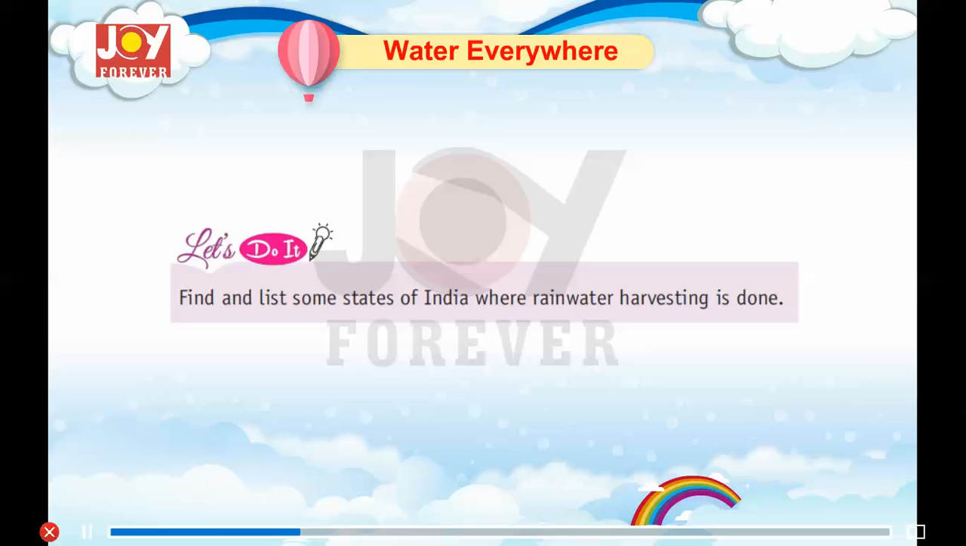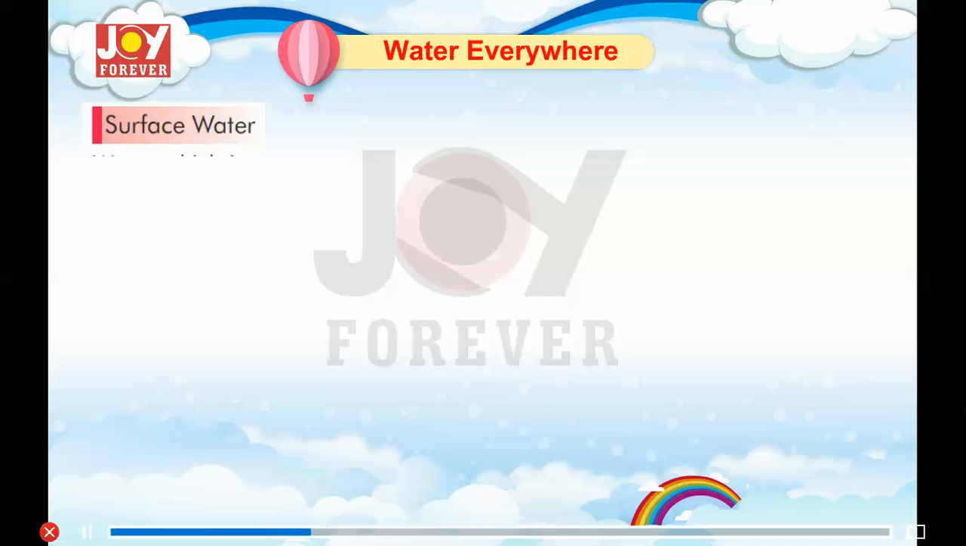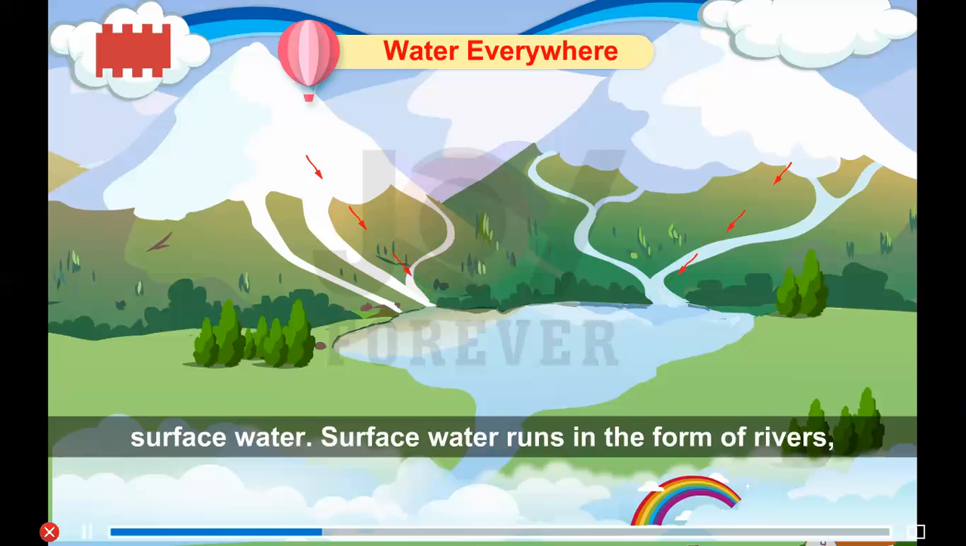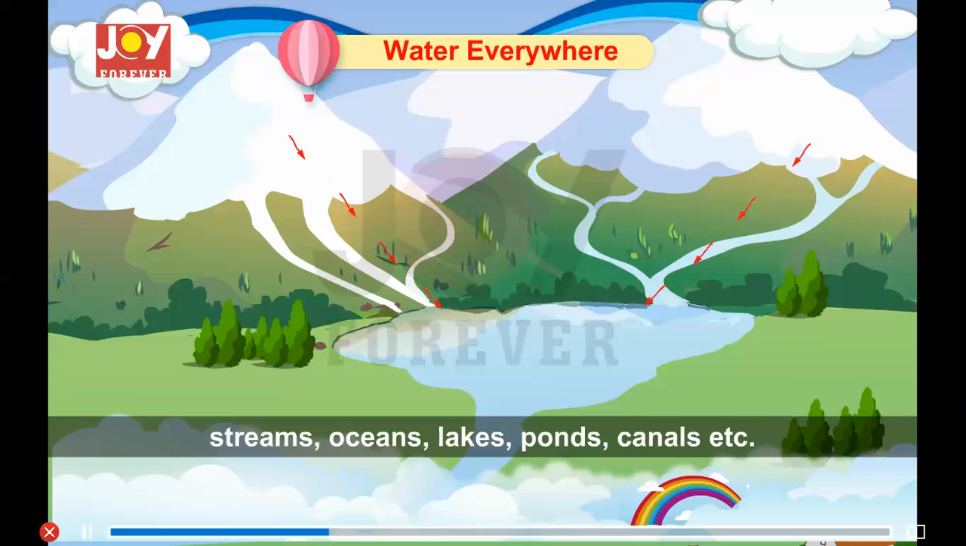Let's do it. Find and list some states of India where rainwater harvesting is done. Surface water. Water which is present on the surface of the earth is called surface water. Surface water runs in the form of rivers, streams, oceans, lakes, ponds, canals, etc.